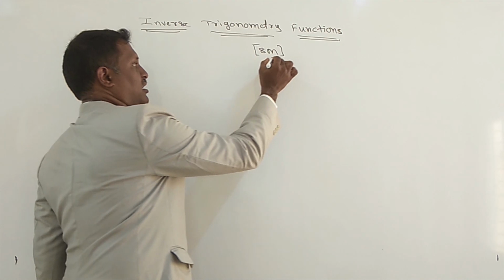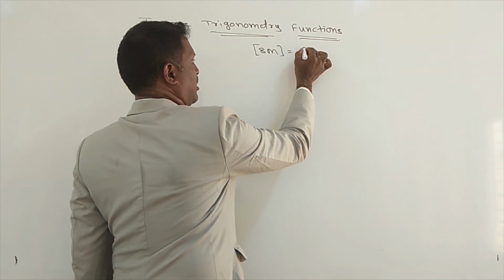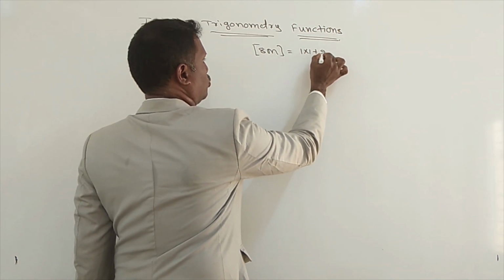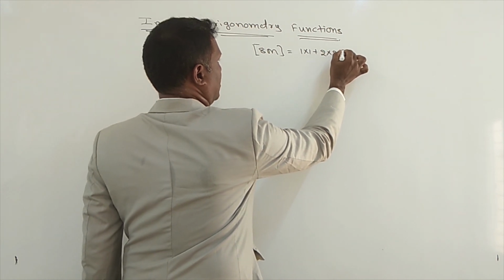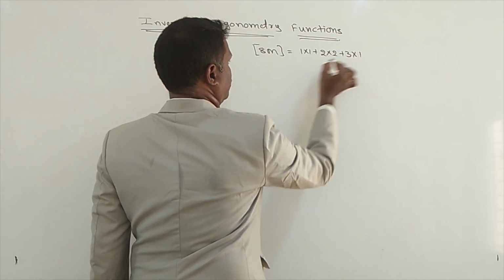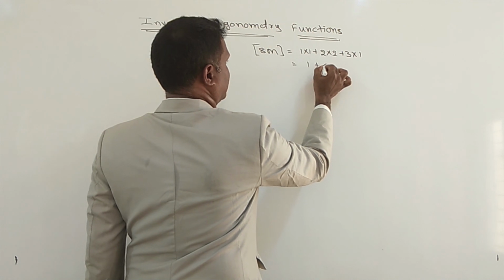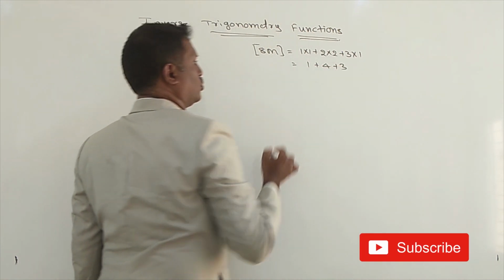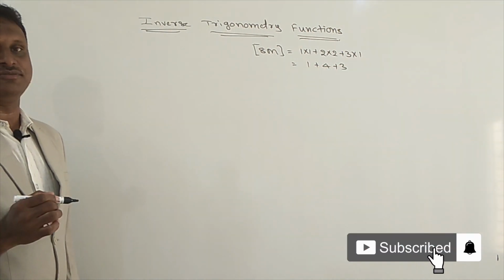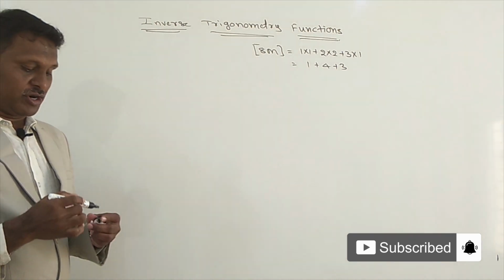In these 8 marks, you will get 1 question of 1 mark, 2 questions of 2 marks, and 1 question of 3 marks. That means 1 plus 4 plus 3. In total, you will get 8 marks from this chapter. This is one of the very important chapters.